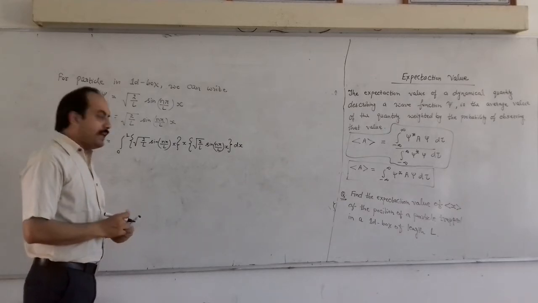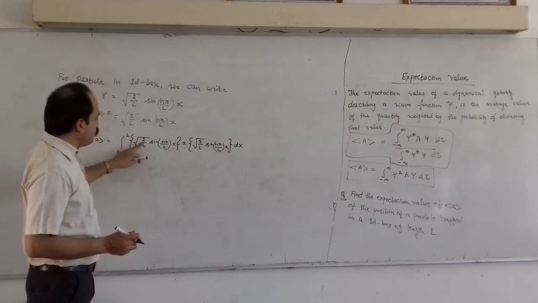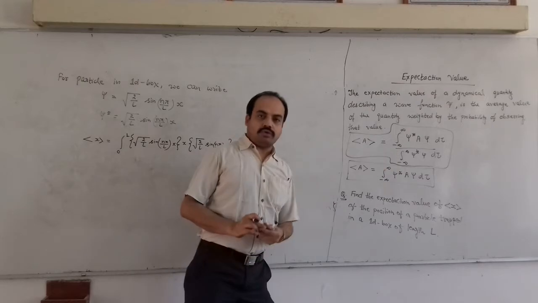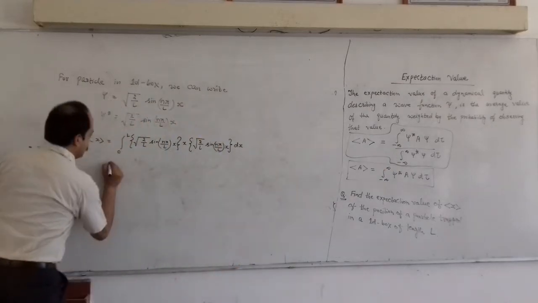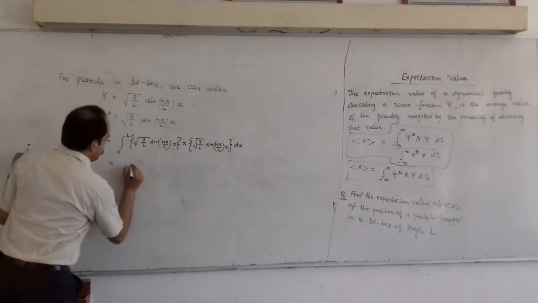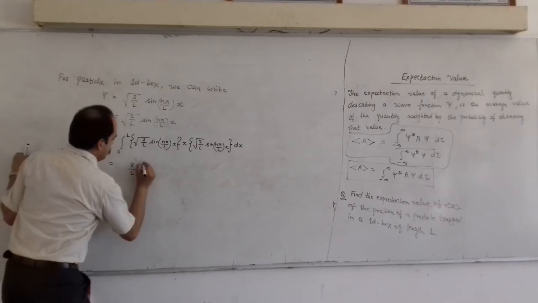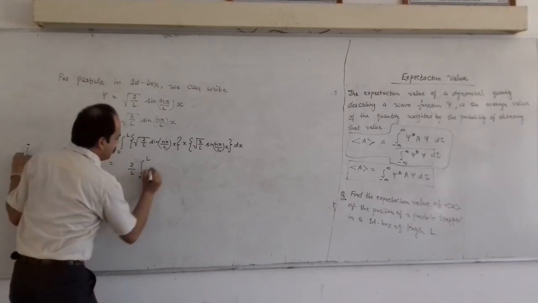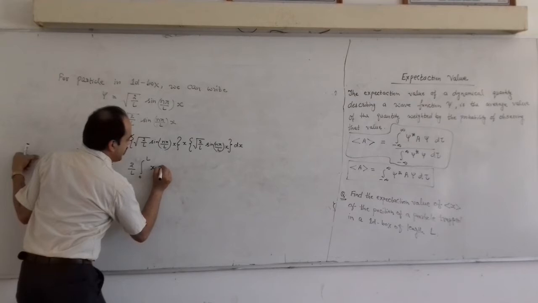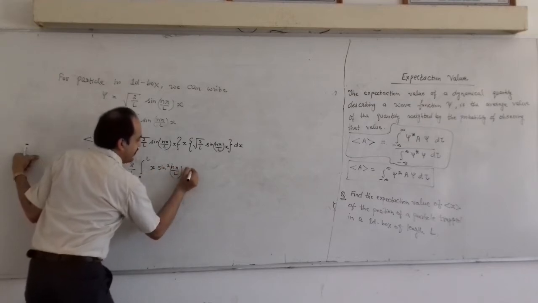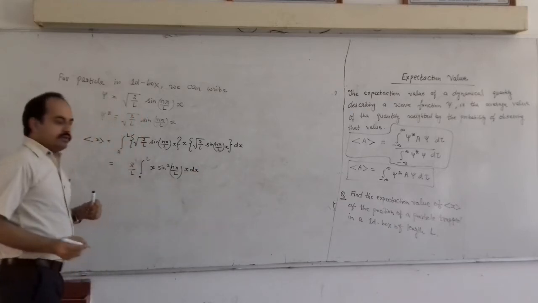As the function is normalized, we have taken the normalization constant under root 2 by L, so the denominator will be equal to 1. This comes out to be 2 by L integration 0 to L x sin square n pi by L into x dx, right?